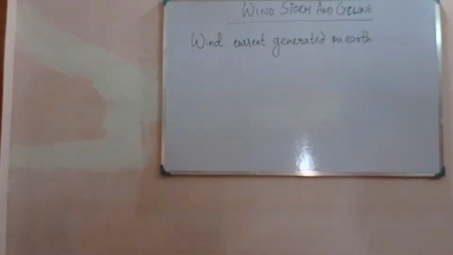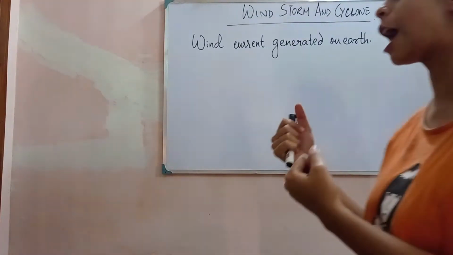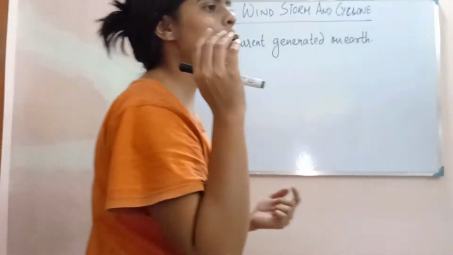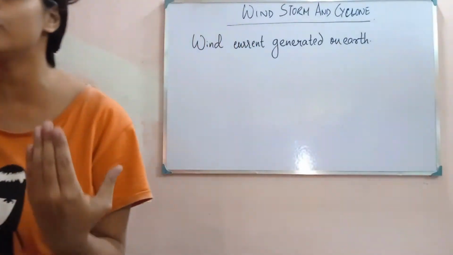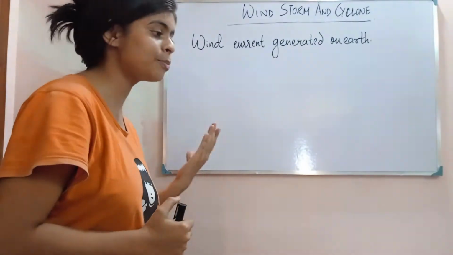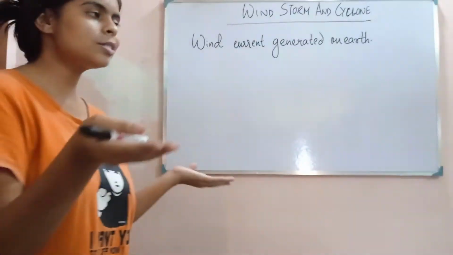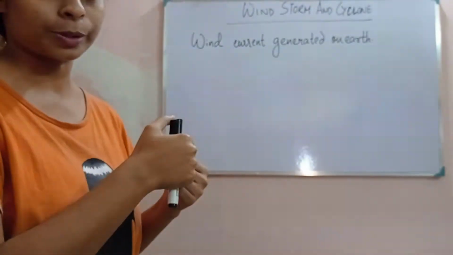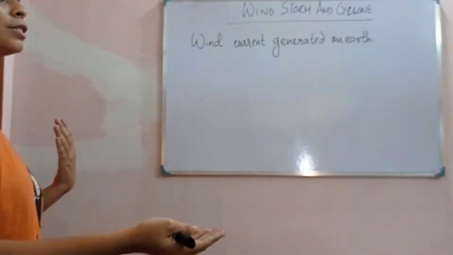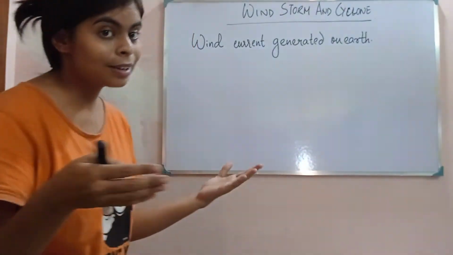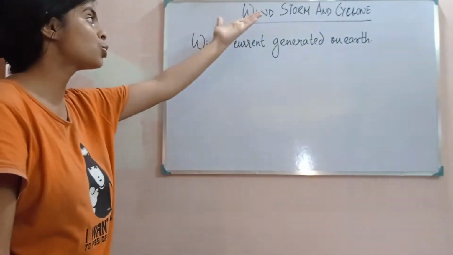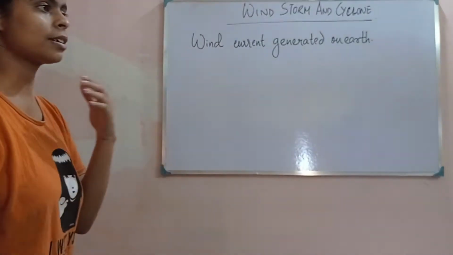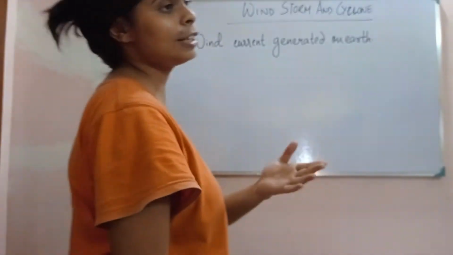Now let's move to the topic that we have discussed in the last class. We have discussed in the last video how wind is generated, why air moves, and due to the difference in pressure in the two regions, that is the reason why air flows. Due to this difference in pressure, different kinds of phenomena like wind, storm and cyclone are formed.